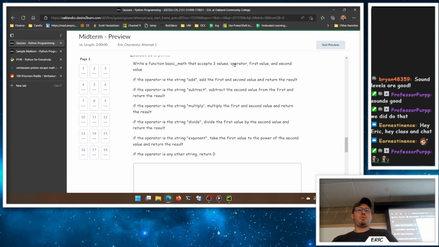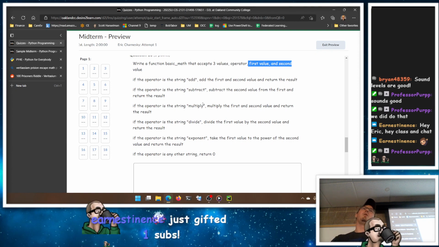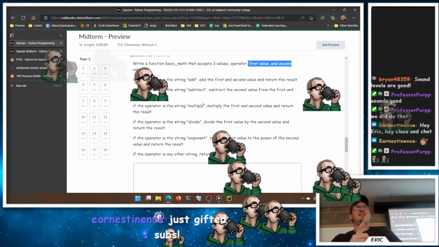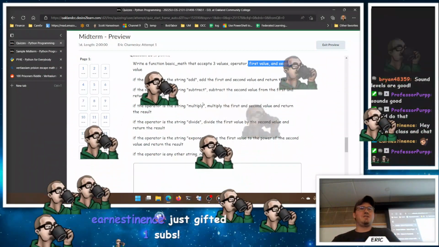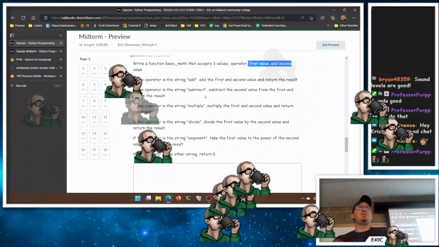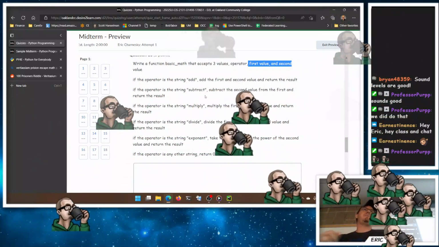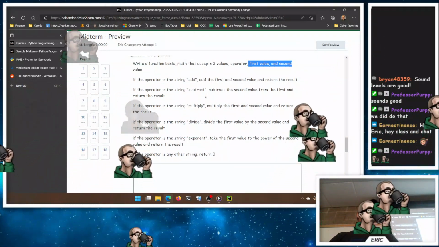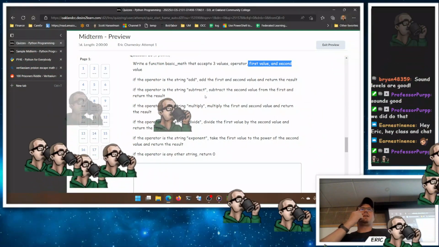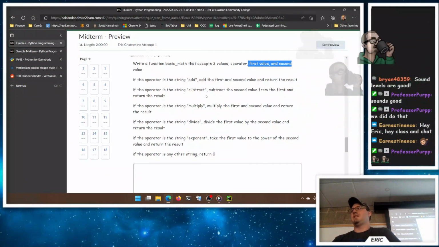So we're just writing a function, takes the 3 values, looks at the value of operator, does something with the first and second value. Only thing I would have to look up on that would be the exponent. So you can use the hat sign? No, that does not do what you'd expect, actually. That is the math operator for exponent, not the Python operator for exponent. I don't know why. So you can do 2 stars, or you can do math.pow. So star star, or like multiplication, is exponent. Math.pow will give you the power.